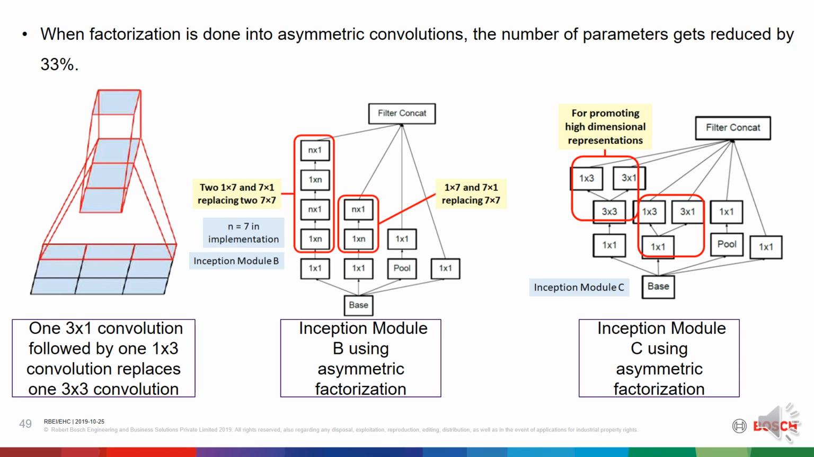When factorization is done into asymmetric convolutions, replacing one 3x3 convolution by one 3x1 convolution and then one 1x3 convolution, the number of parameters gets reduced by 33%, as shown in the first figure. Then Inception module B becomes as shown in the second figure. Inception module C is used for high dimensional representation, as shown in the third figure.